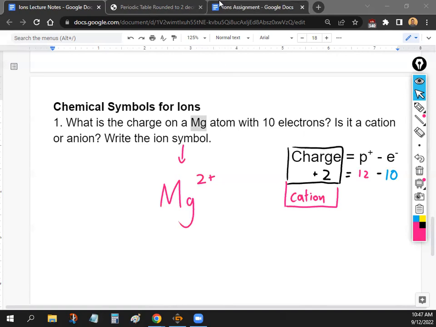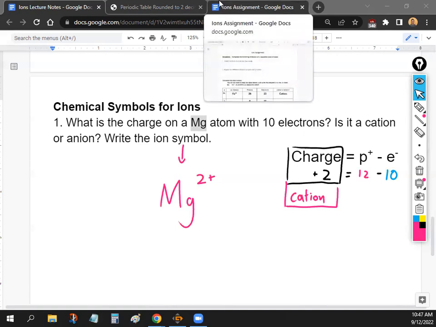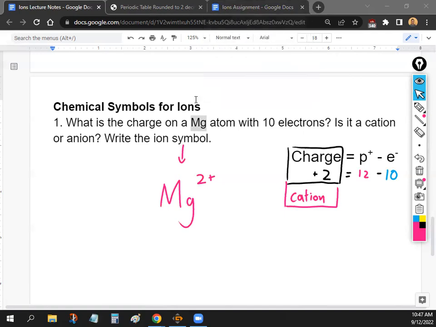And that's pretty much it. That's the extent of what we learned today. And then after this, we're just going to combine this with the isotope. So you would just put the isotope on the top left, kind of like that. All right, you guys ready to try some on your own?